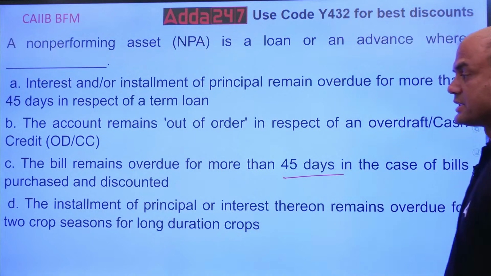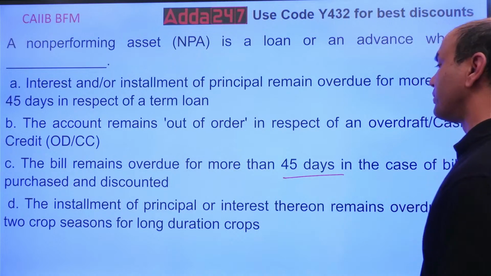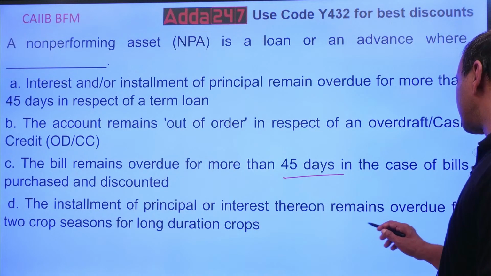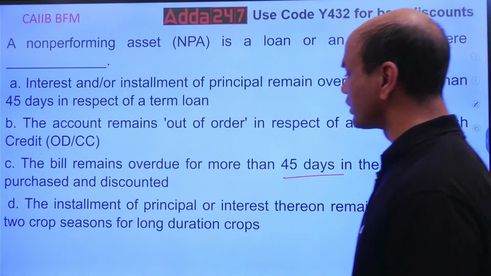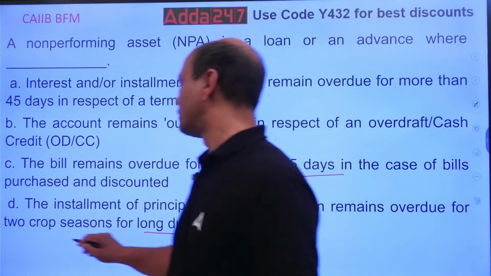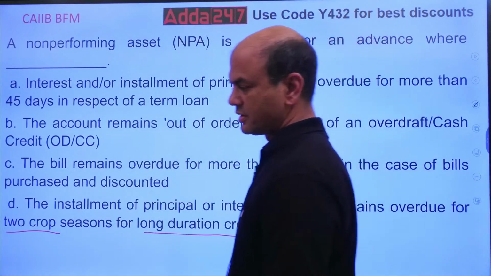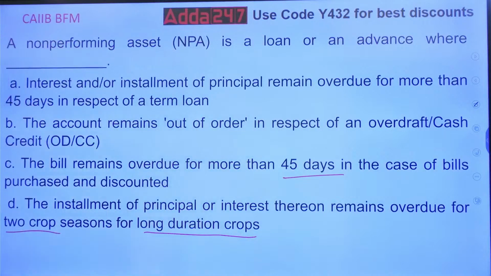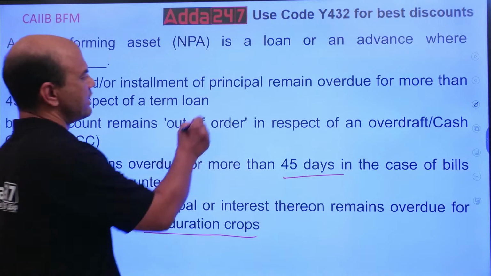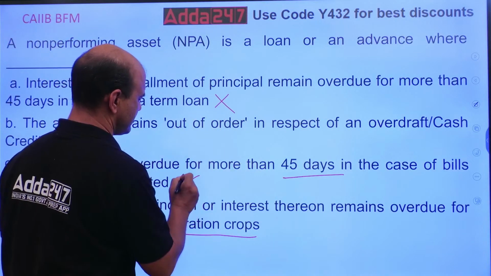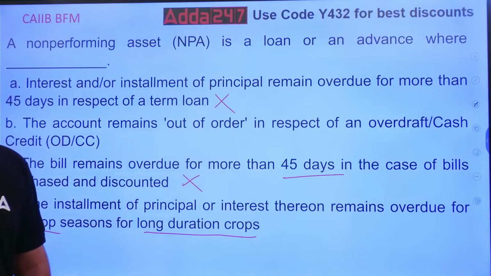In case of bills purchased and discounted, the installment of principal or interest thereon remains overdue for 2 crop seasons for long duration crops. 2 crop seasons. So which one of them is correct? Now you have to answer. You will get confused between B and D. Of course, A and C are wrong. Only the fight is between B and D. Think over it, everyone.